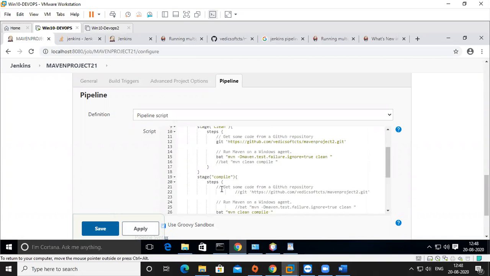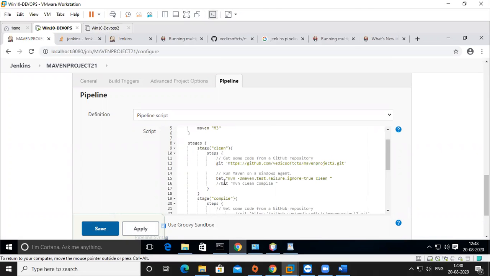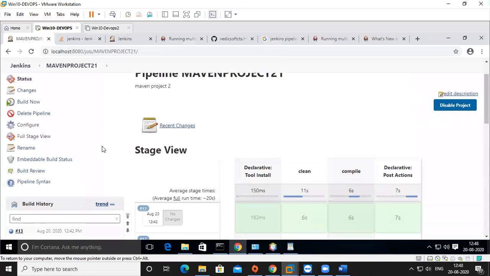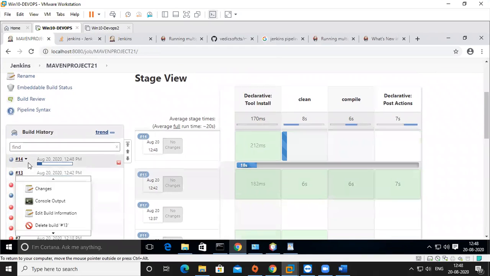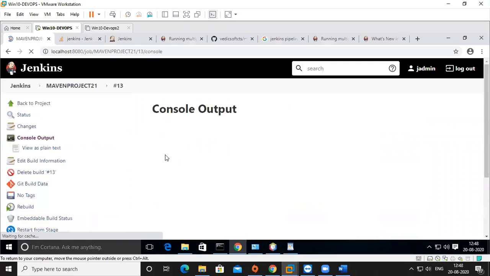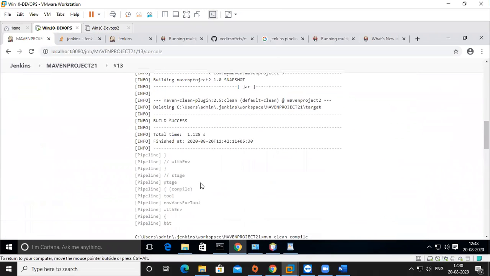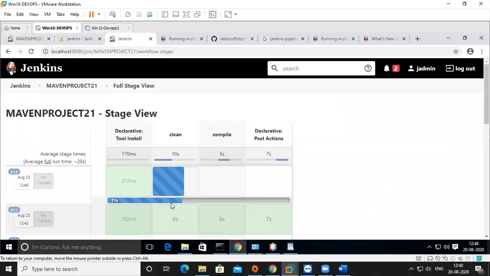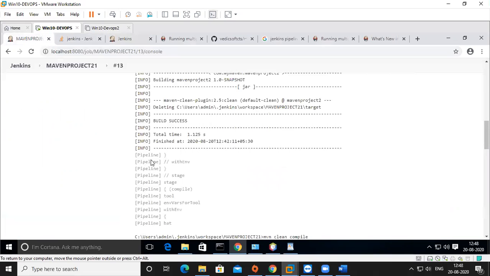If you want to add more steps or more stages, you can do it. Each stage has steps, right? Like this, apply. Then I did a build. Build successful. I'm going to the console output to see what is going on, but I will show you the stage output here.